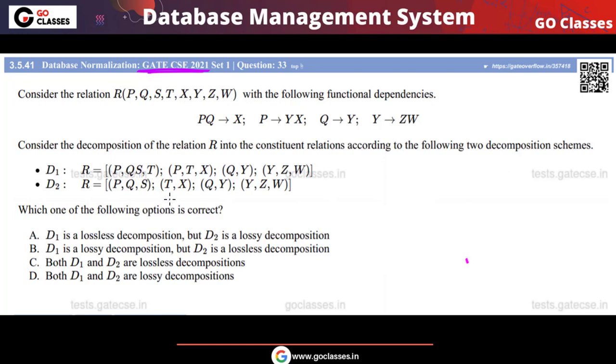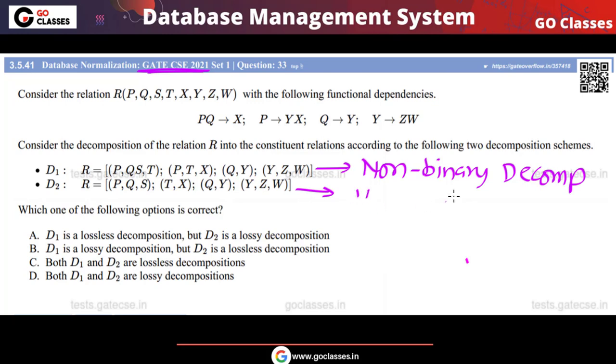You can notice that D1 and D2 are both non-binary decompositions, because of how many sub relations we have here. In D1, in this decomposition, we have a total of four sub relations. In D2 also we have a total of four sub relations.